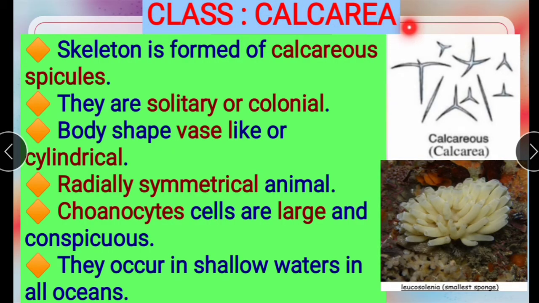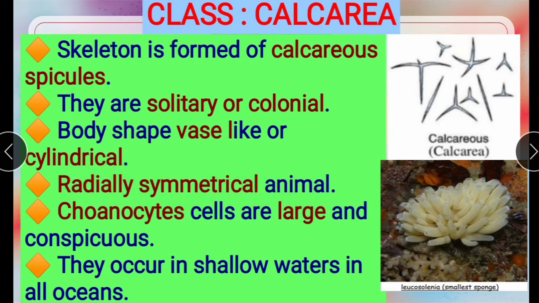First one, class Calcarea. The skeleton is formed of calcareous spicules. Next, they are solitary or colonial. They may live singly, otherwise in groups. Next, body shape vase-like or cylindrical. These are the radially symmetrical animals.